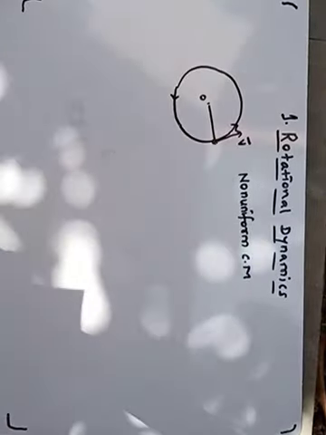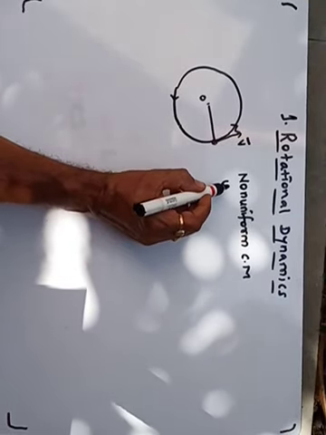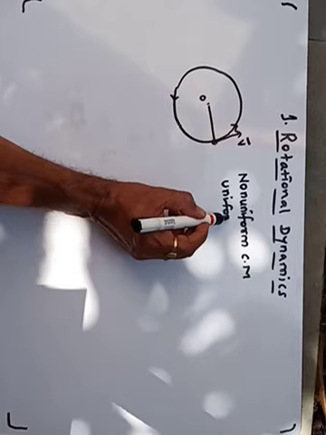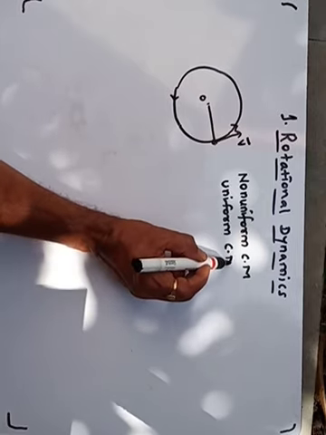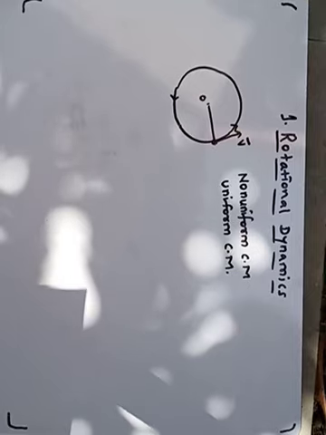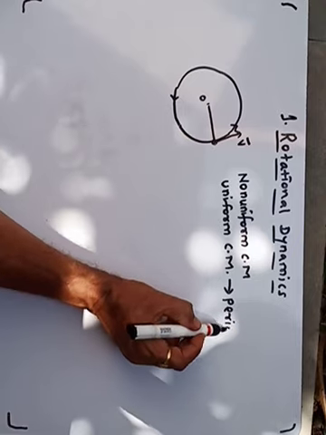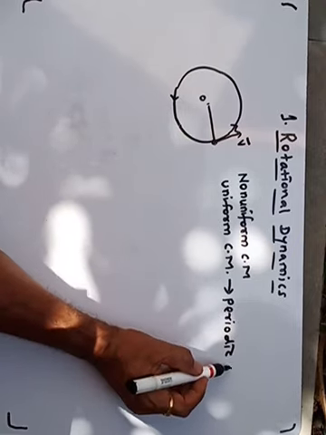And if the magnitude of speed is constant, then that type of circular motion is called uniform circular motion. This uniform circular motion is also called periodic motion.